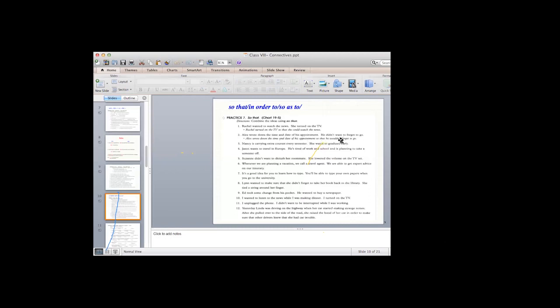Nancy is carrying extra courses every semester. Very simply, just remove she wants and keep to graduate early. So as to graduate early, in order to graduate early, okay? However, you have to be careful, no full stop. Whenever we have a linking word, of course, we don't have a full stop here, okay? Nancy is carrying extra courses every semester in order to graduate early, or so as to graduate early.